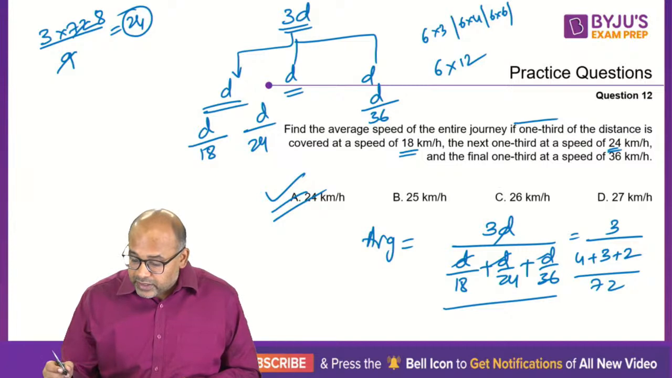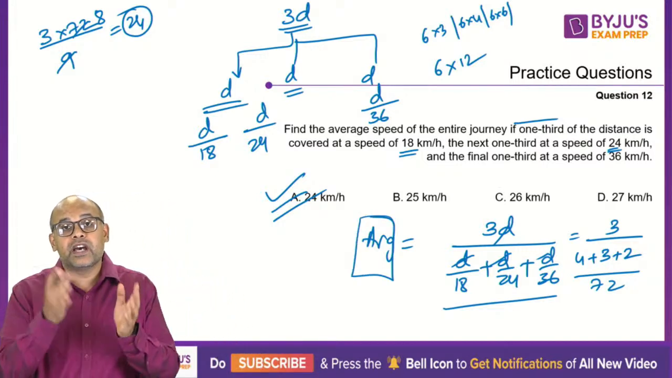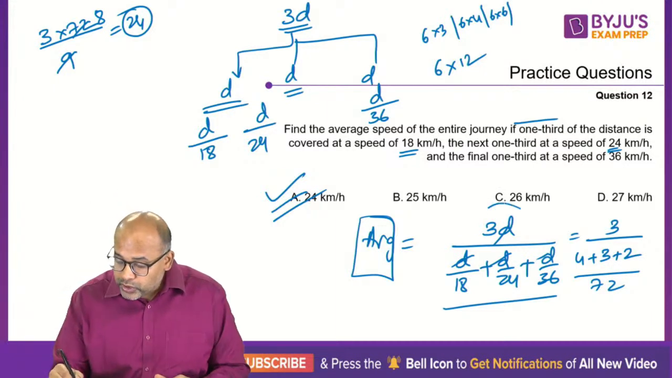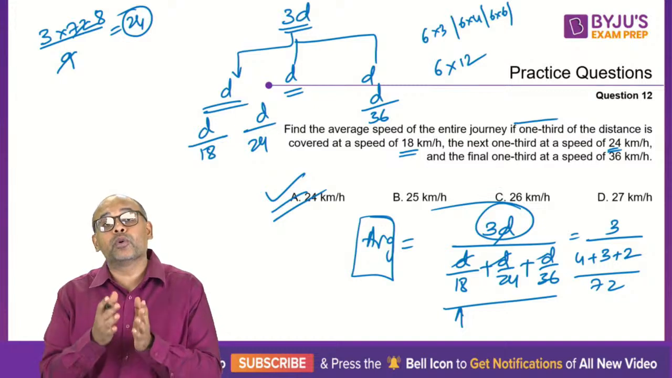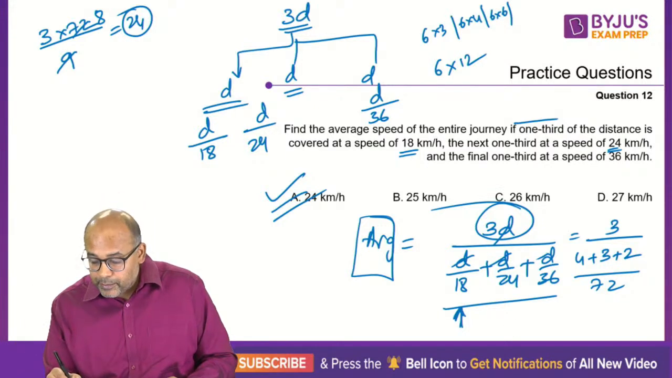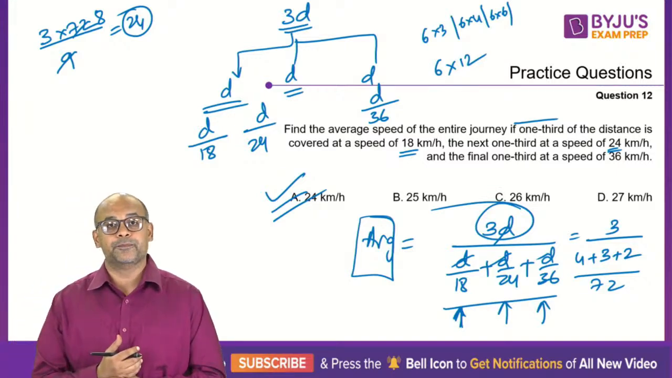So remember here, the whole idea is that average speed for the entire journey, if it is done in parts, is total distance by total time taken, which is nothing but the sum of individual times. For each part, what is the time taken? So that's the whole idea here.